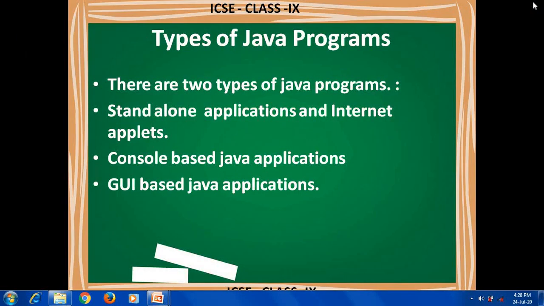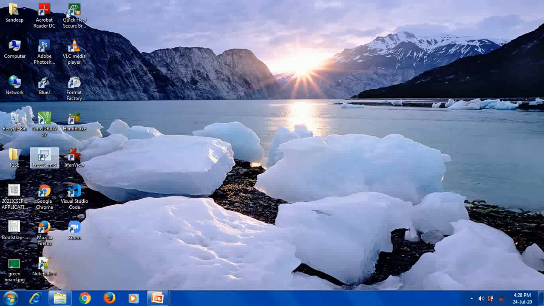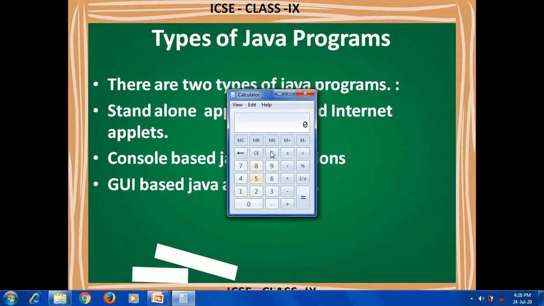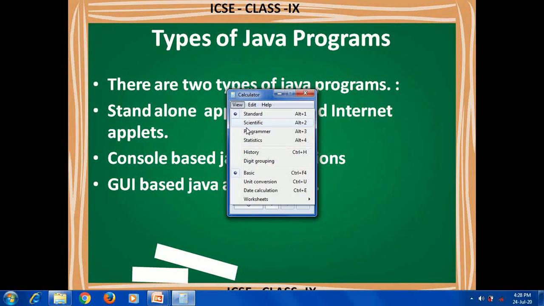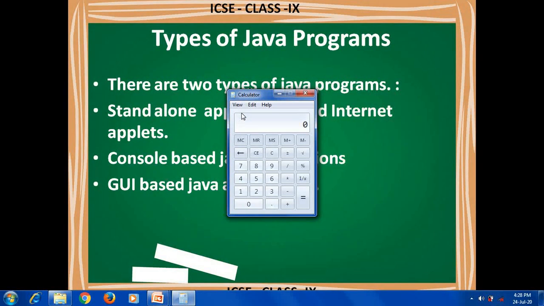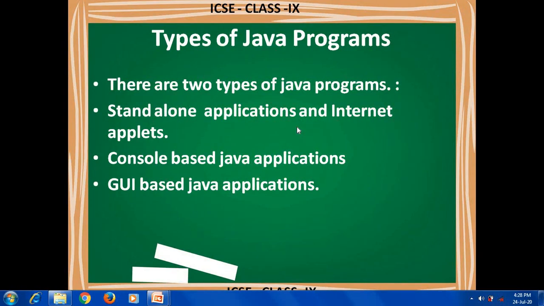Now the second one is GUI based. GUI based means you can see all these icons and options given, like a calculator, calci, where all the buttons are given. So different types of access are given. Here we need not remember any commands. We can directly use the application without having knowledge of commands. Got it? So that is a GUI based application. Nowadays mainly all the people using systems use GUI based, not console based. I'll move forward.